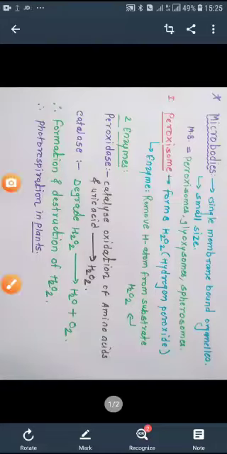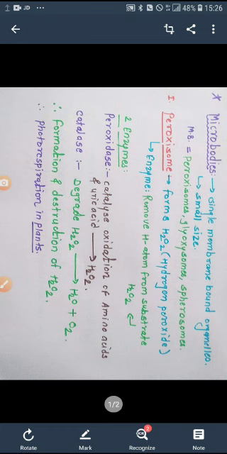Namaste students. In this article, we are going to study or discuss the microbodies. Some microbodies are present in eukaryotic cells, mainly the plant cell, animal cell or fungal cell. Microbodies are single membrane bound organelles.